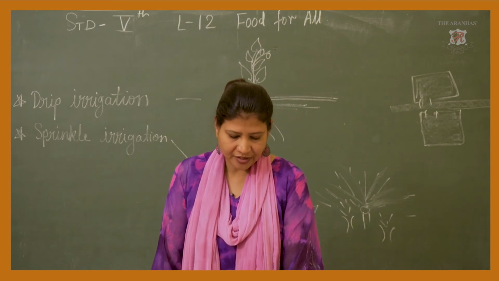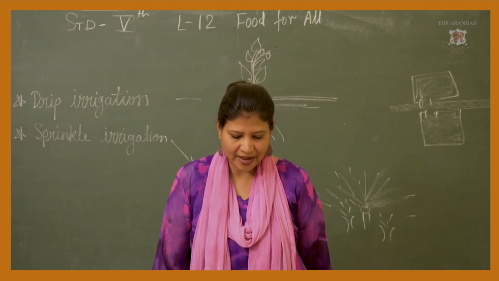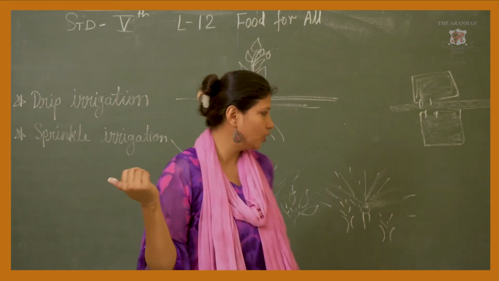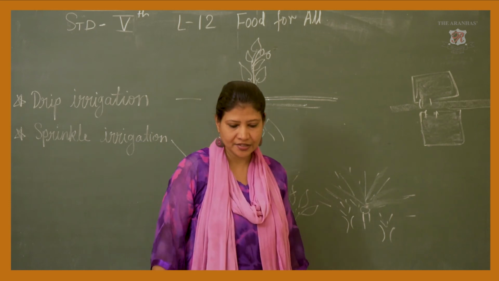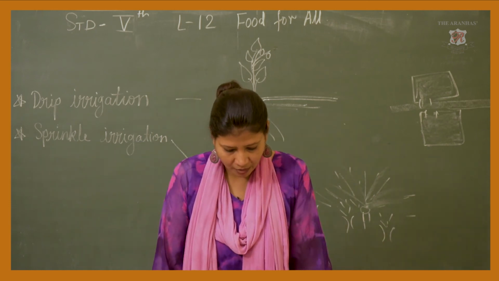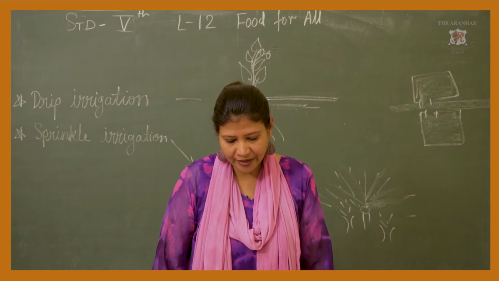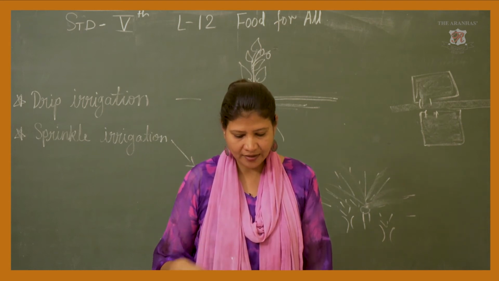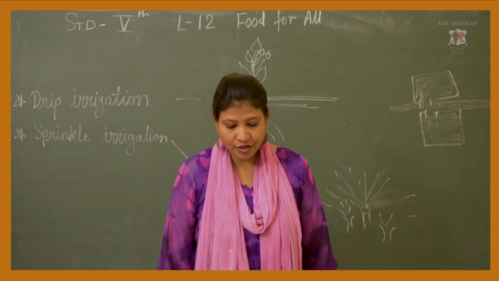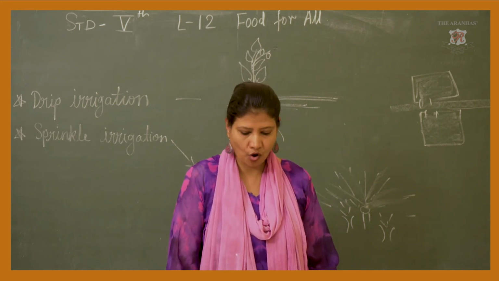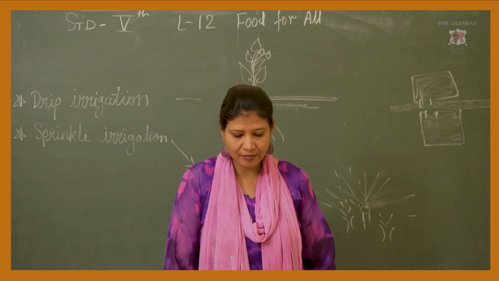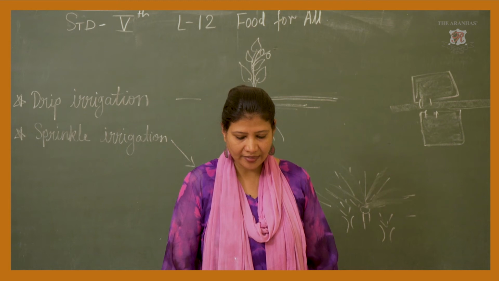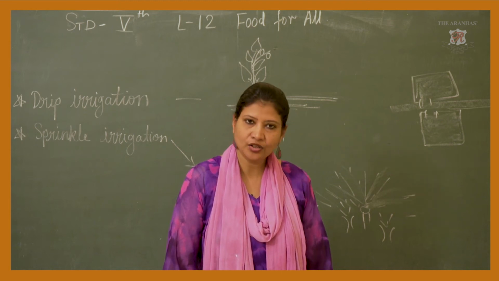Now the drip irrigation method makes use of pipe with holes. This pipe is used with the help of holes, with that the water is sprinkled. So this ensures that the required amount of water drips only near the plant, thus full use is made of available water. Sprinkle irrigation makes use of sprinklers of different sizes that spray water directly on the plant.